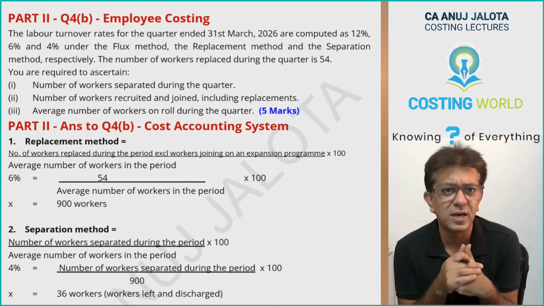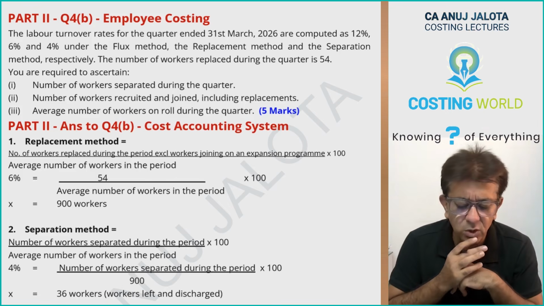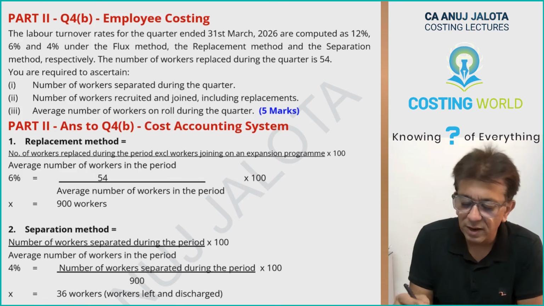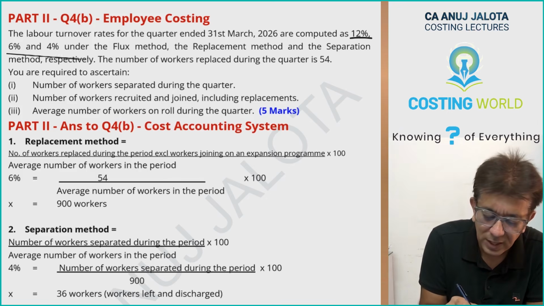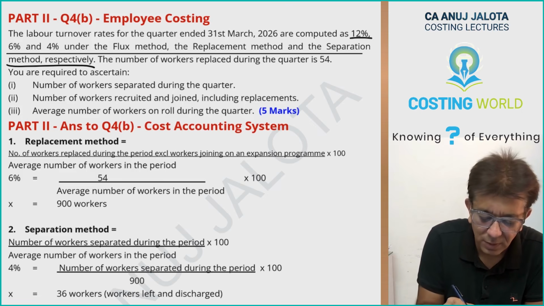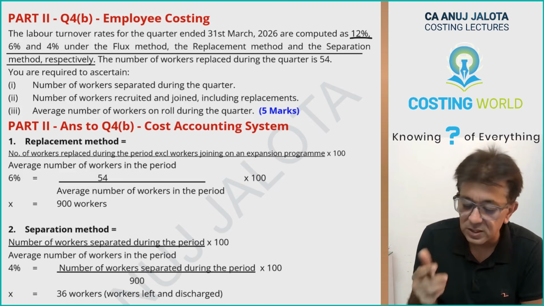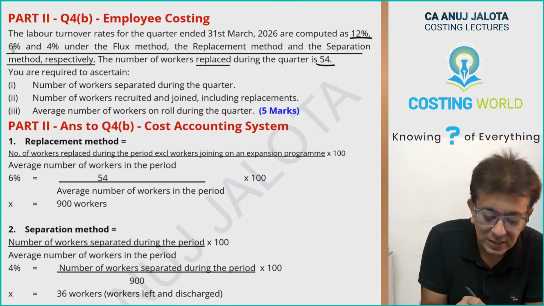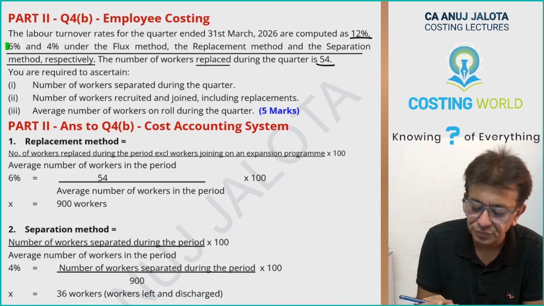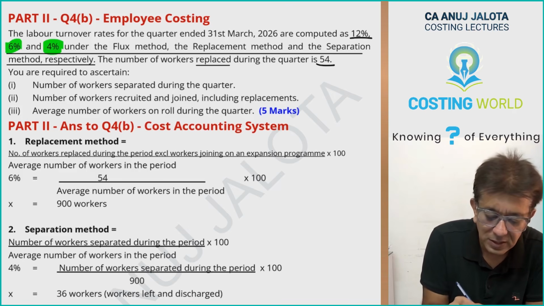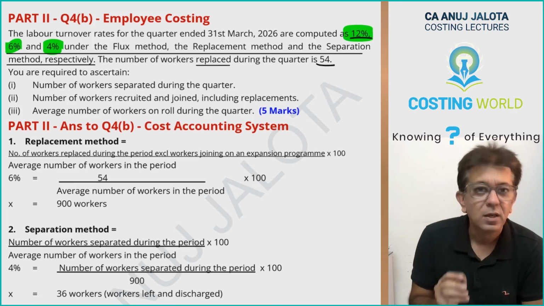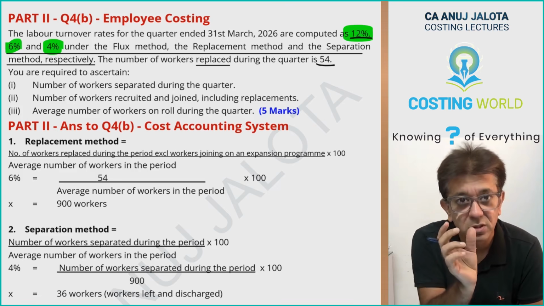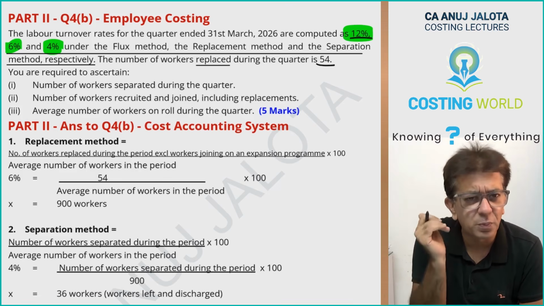Again, the same hint that was there in our class textbook is over here also. The labor turnover rates for the quarter ended 31st of March 2026 are calculated as below. You have 12%, 6% and 4% under flux method, replacement method and separation method respectively. The number of workers replaced during the period is 54. Please do remember, as this plus this is not equal to this, that means the company must be following new flux method, whereby they take number of accessions. I will try not to bring that into the picture, so there is no problem.